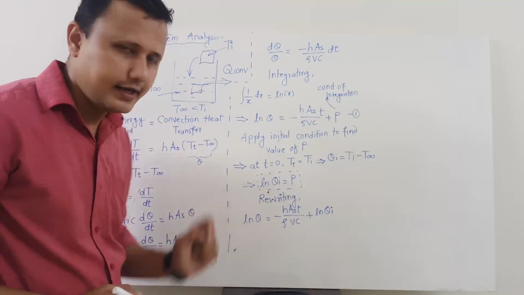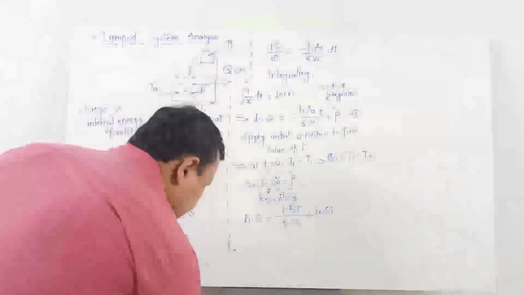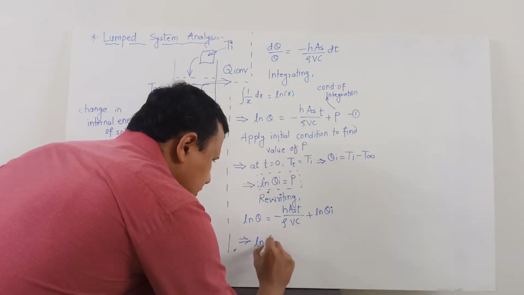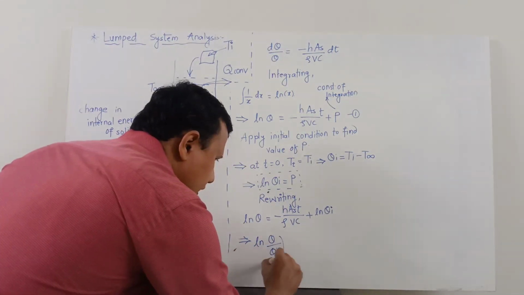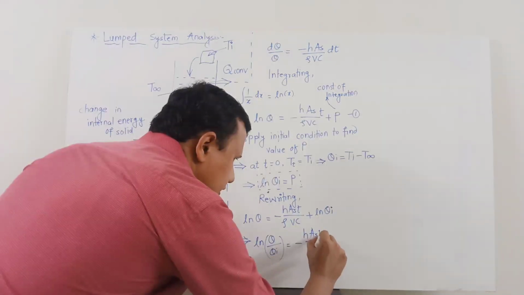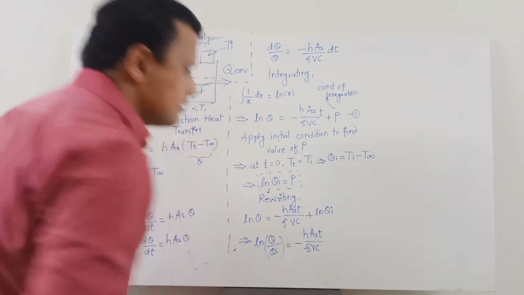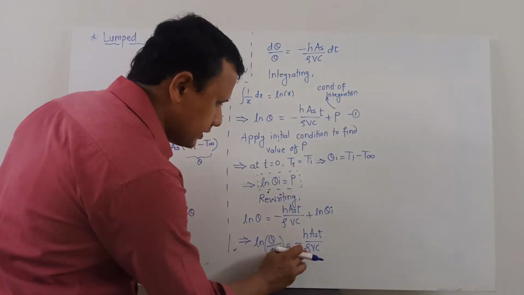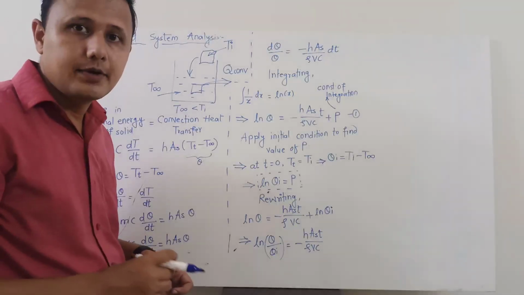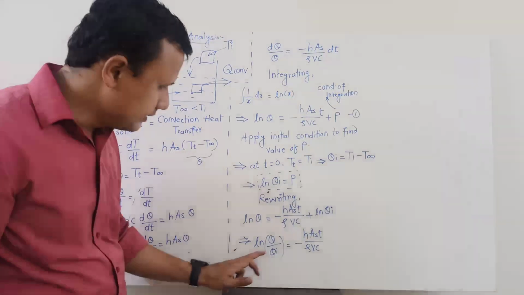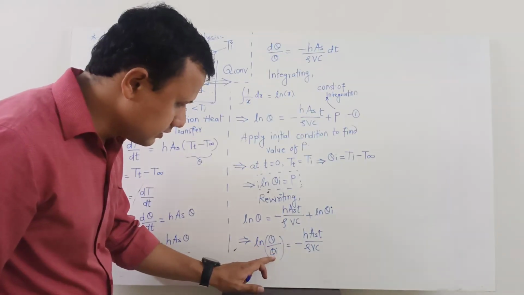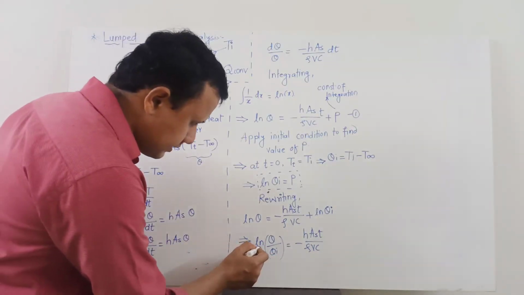So I will directly write it. Ultimately it is ln of theta divided by theta I, and it is equal to minus hAs upon rho VC. Okay, so now we have obtained this equation. In unsteady heat transfer, we are interested in the temperature distribution, which is indicated by this term theta upon theta I. So we will only take this ratio on the left hand side, and we take this ln on the right hand side.